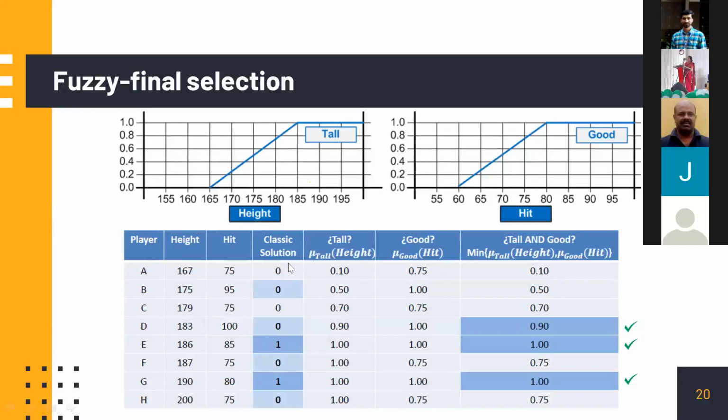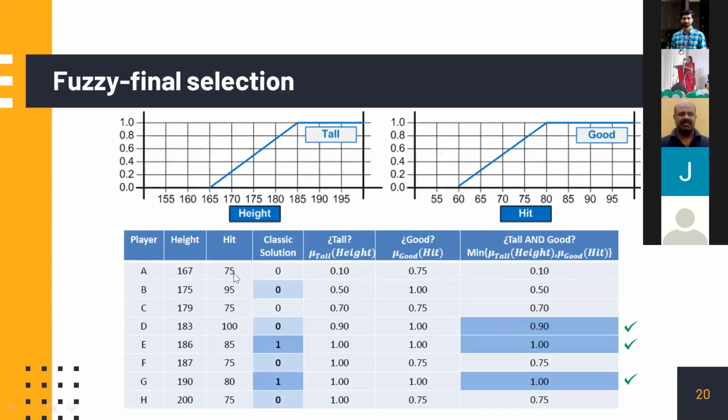Like that, we will enlist the membership value of each candidate in the fuzzy set called tall people. Also, we will enter the membership values of all these candidates in a fuzzy set called hit rate. This fuzzy set is called hit, whether he's good or not. Any hit above 80 is good.